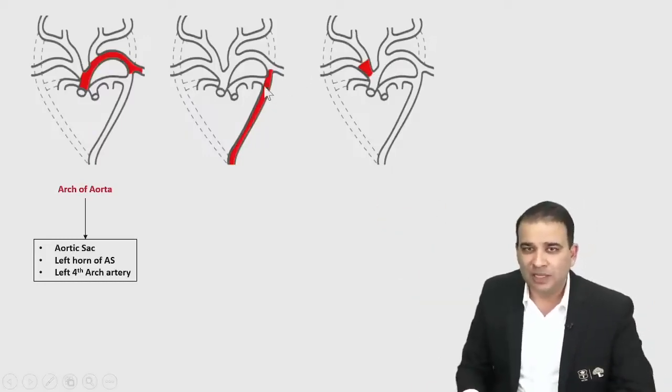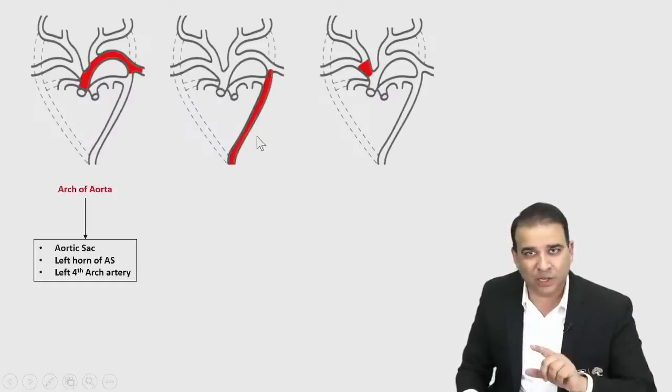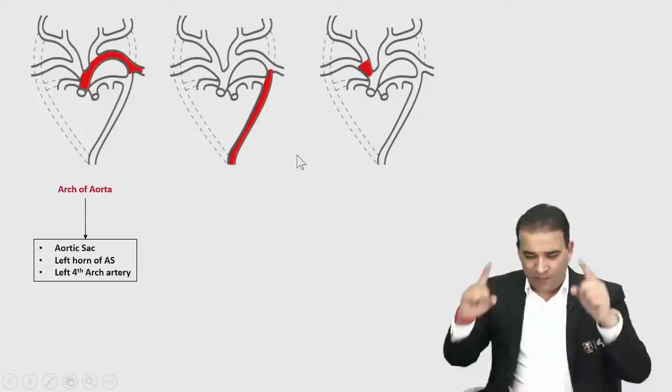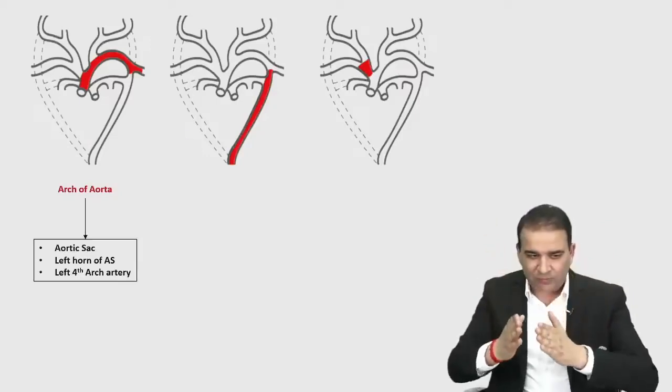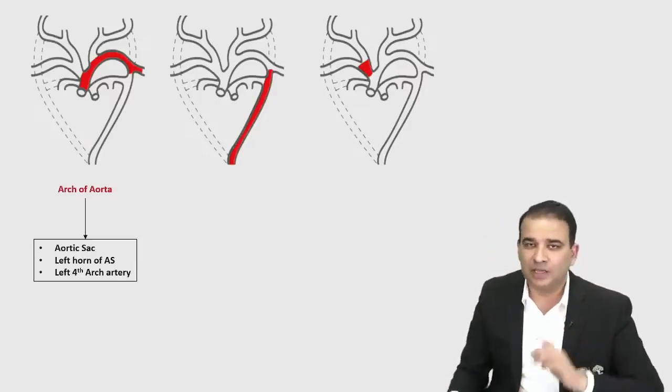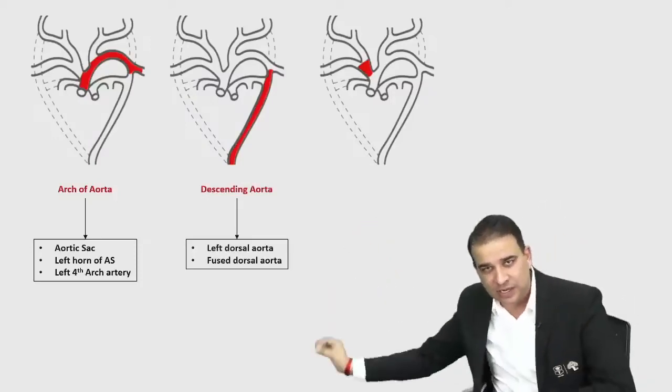Coming to the descending aorta now, let's continue. If this is the arch of aorta, the descending aorta is formed by what, guys? That is the left dorsal aorta. Not only the left dorsal aorta, but also the fused portion of both dorsal aortas. When both dorsal aortas fuse in the lower part, that is also required. So the descending aorta is formed by the left dorsal aorta as well as the fused dorsal aorta in the caudal part.